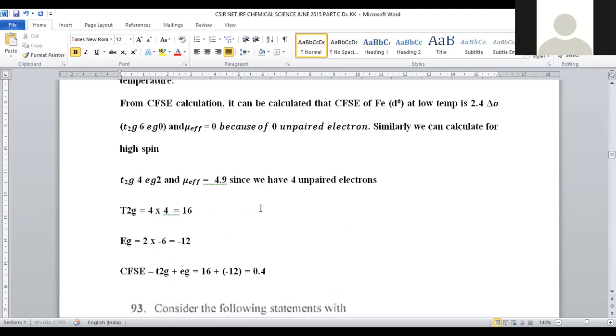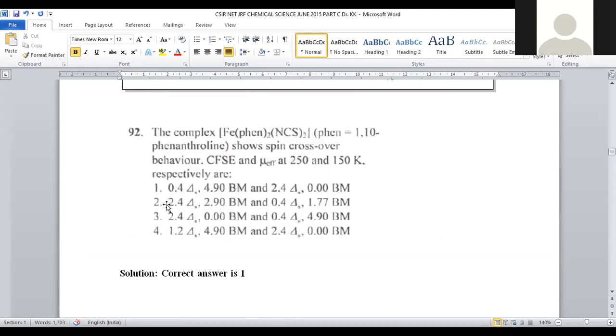This is the CFSE value calculation and it is only provided in option number 1. Here it is given as 1.2, that is not correct. The remaining all 3 are exactly the same in option number 1 and 4, only the delta O value of this high temperature condition is different. So in this way, spin crossover is able to explain this problem.